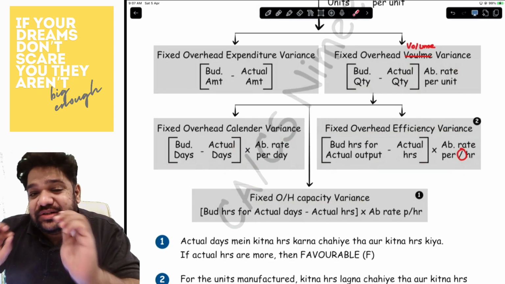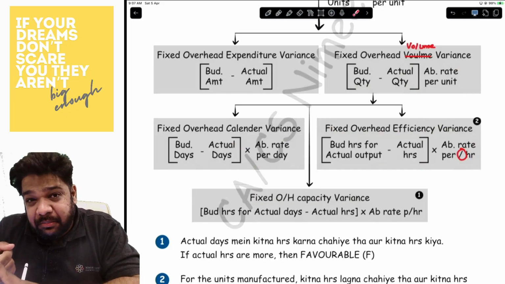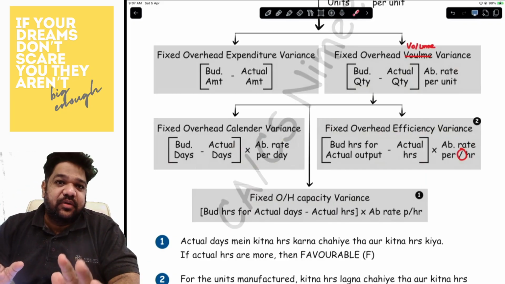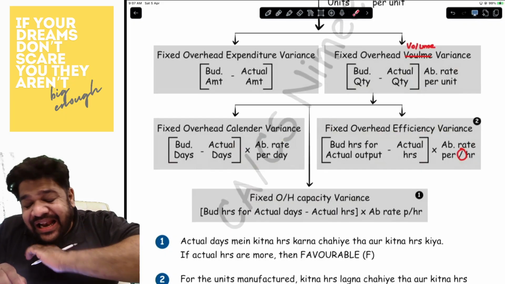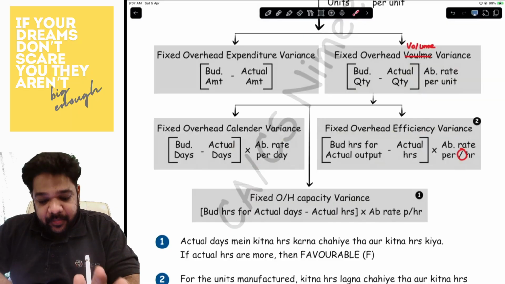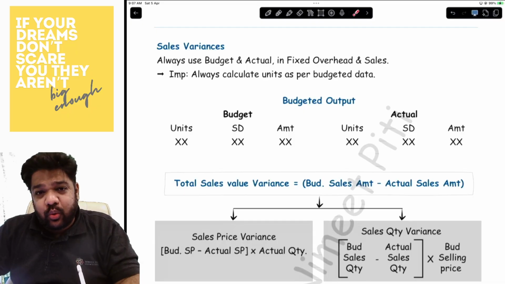Just imagine yourself studying. If you are studying more number of days, if you are studying more number of hours, and if you take more time to complete your syllabus, with that you will never ever go wrong. I can guarantee you that. Is that clear? Then you have sales variances, but that is only for one question.